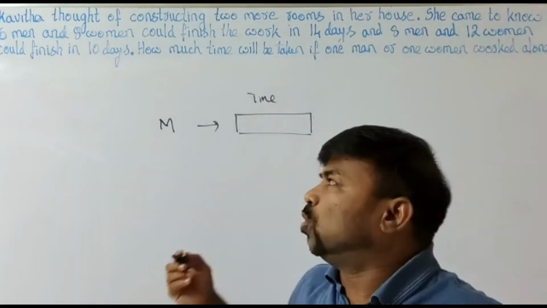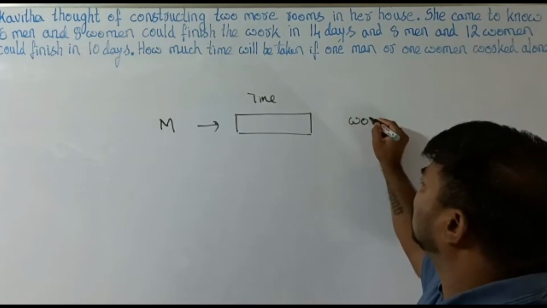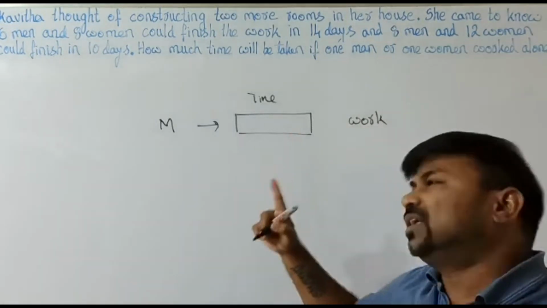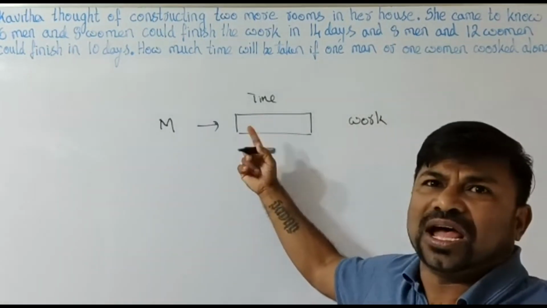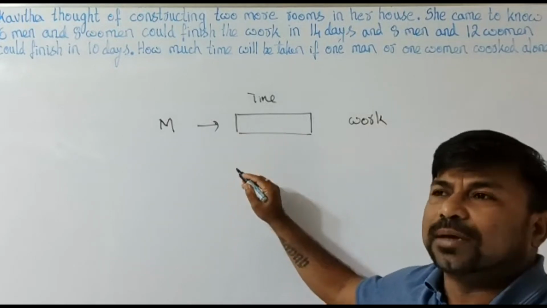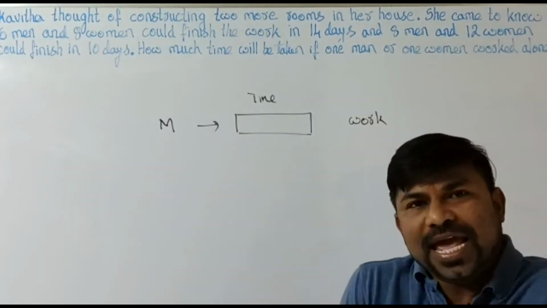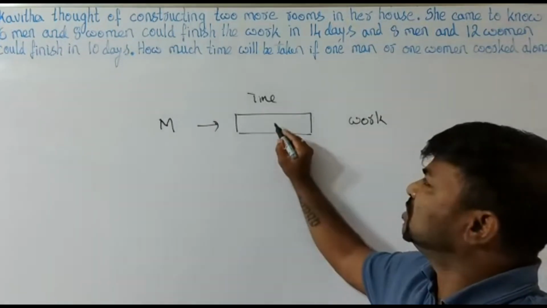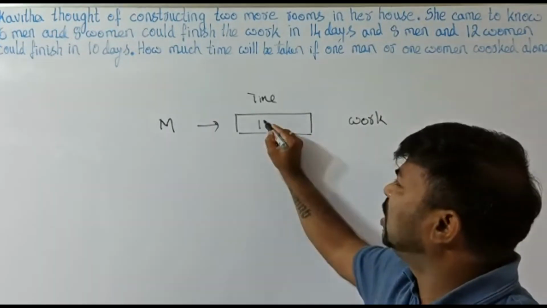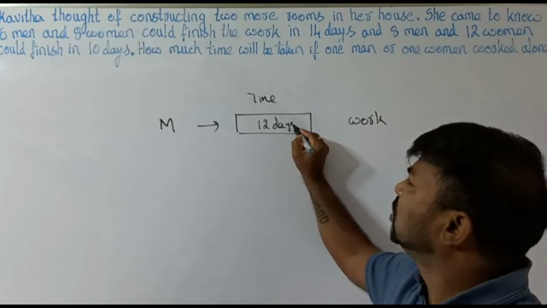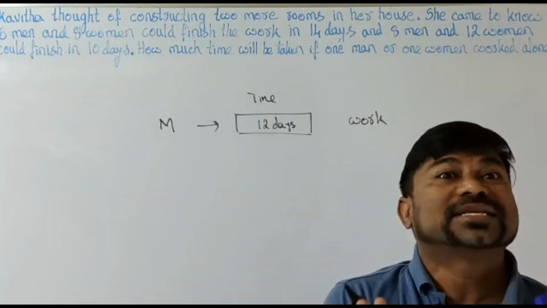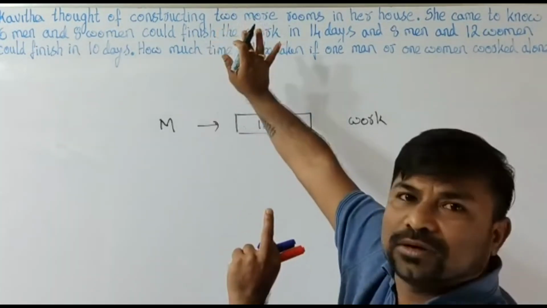Whatever the work given, if he takes this amount of time, it may be 10 hours, it may be 20 hours, or it may be days. The time taken is something like 12 days. This is just an example I am talking about, not related to the question.